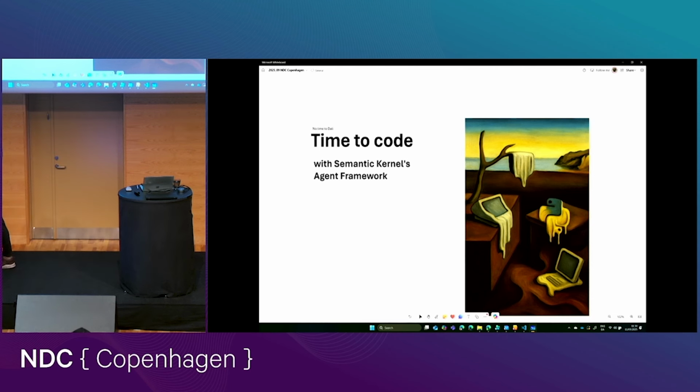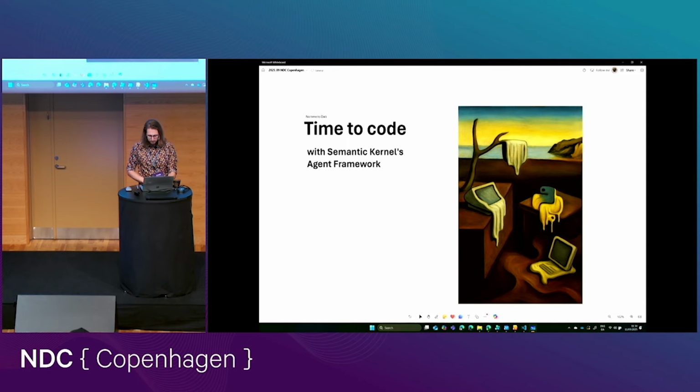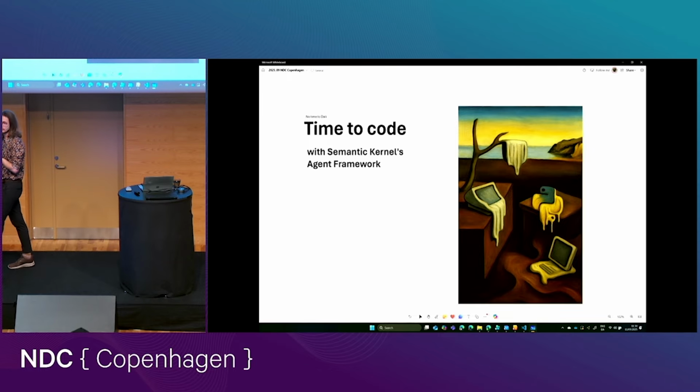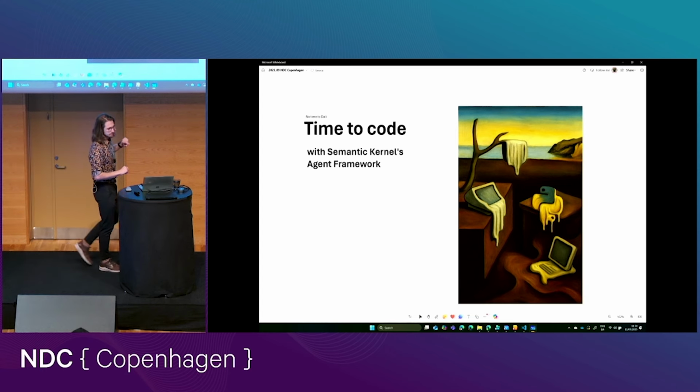And one of the things in Semantic Kernel that is, you could say, one of the newer additions is this agent framework, specifically built to turn stateless interactions with large language models into stateful agents. And that's something we're going to have a look at today. I should mention, I'm going to show you Python code today, but Semantic Kernel is available for .NET and for Java as well. So if you prefer to use those languages, you absolutely can do everything that I do in Python in those languages too.